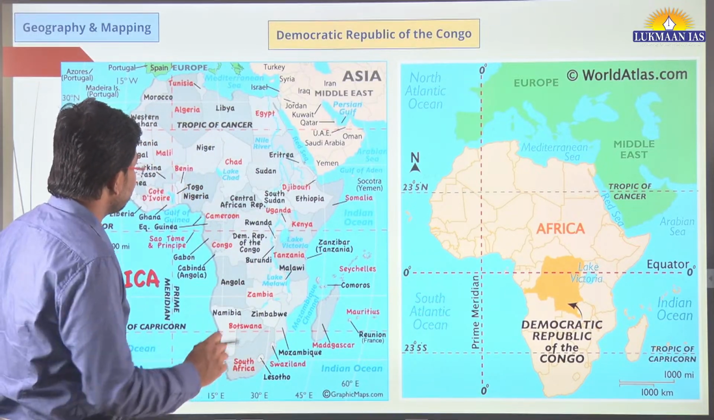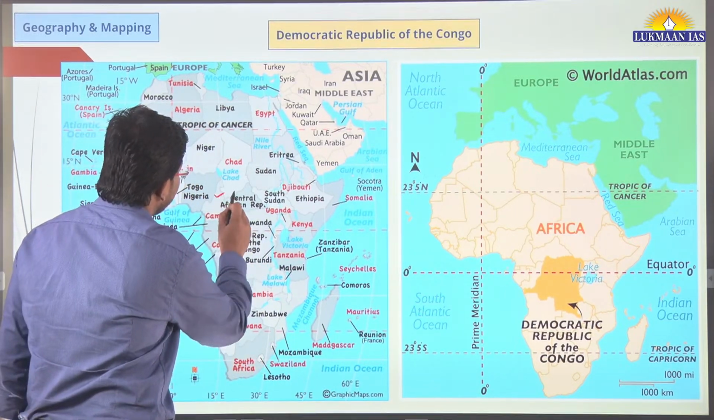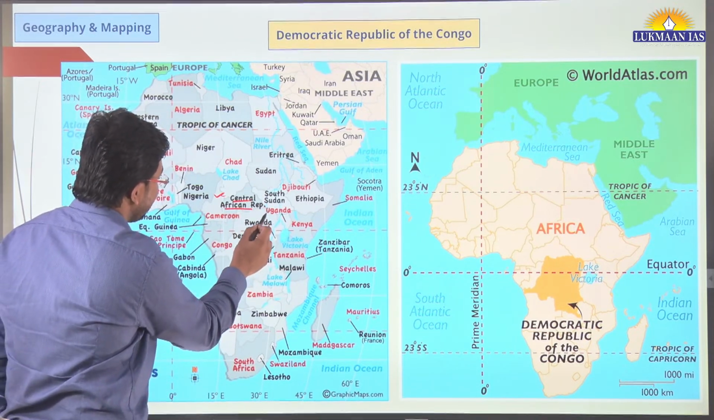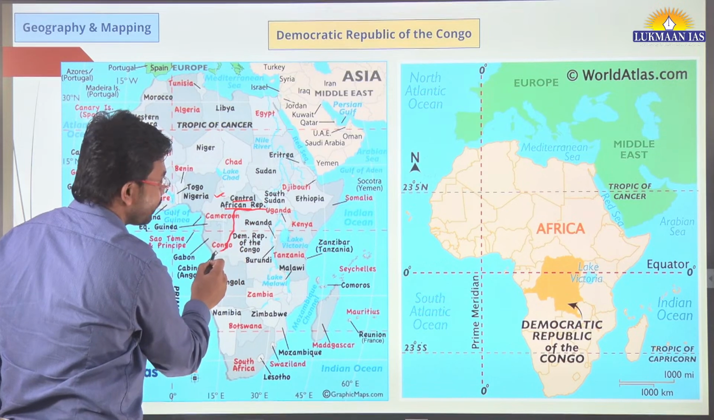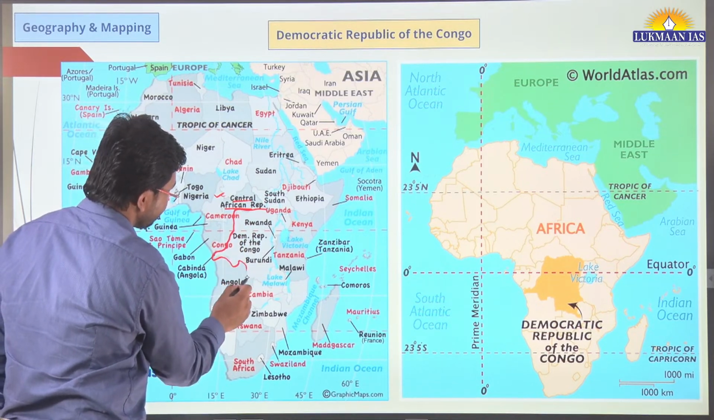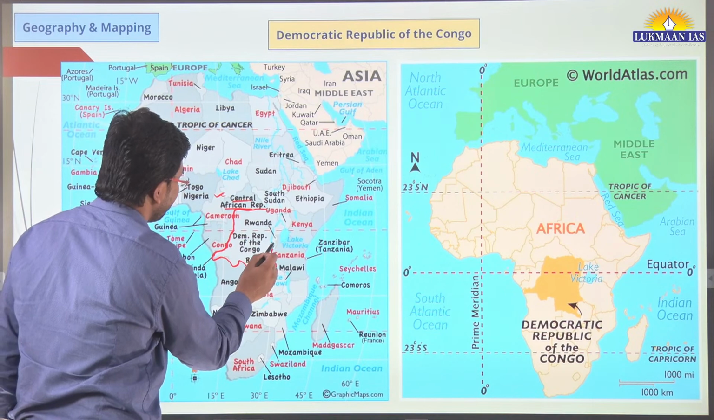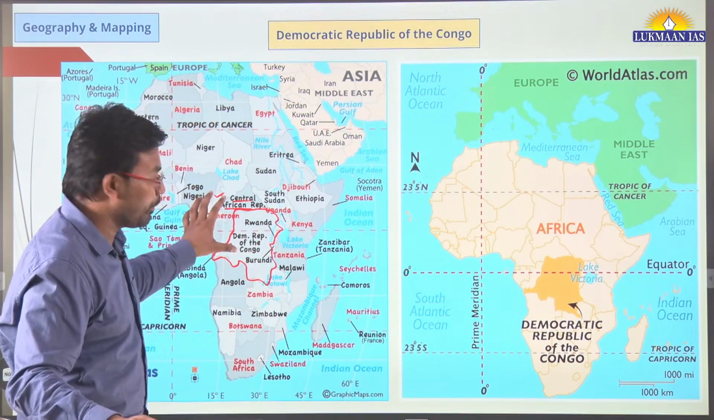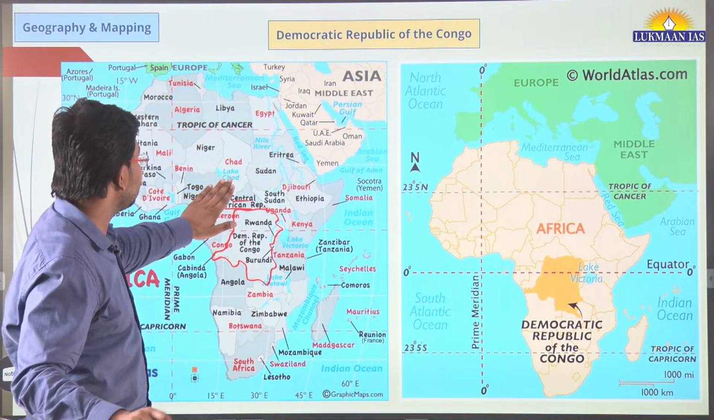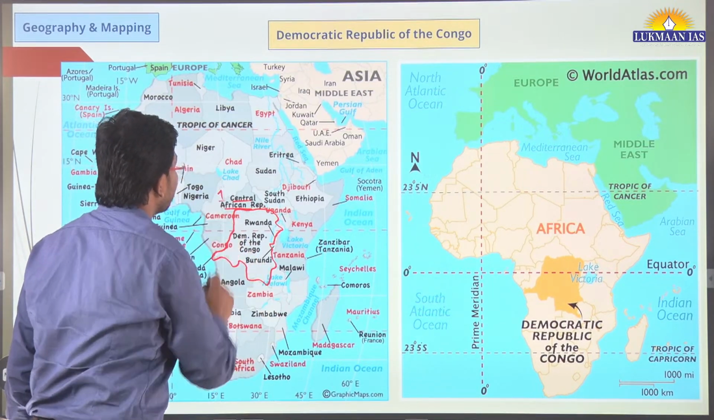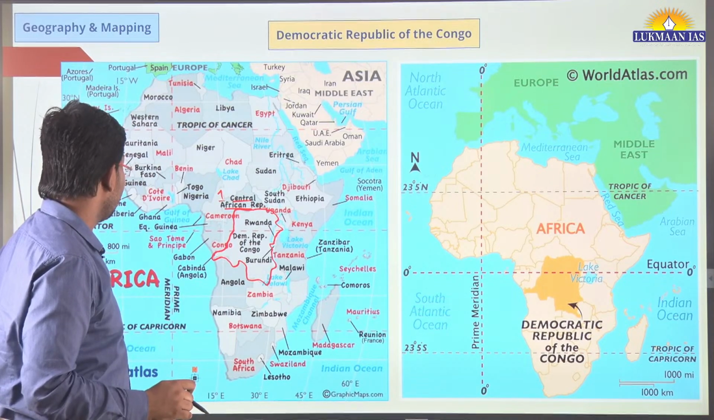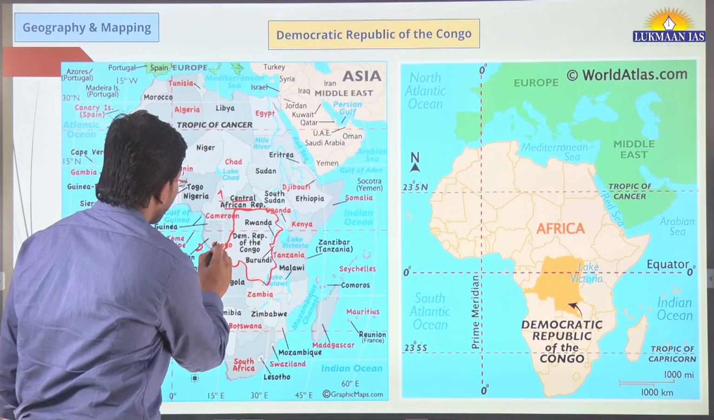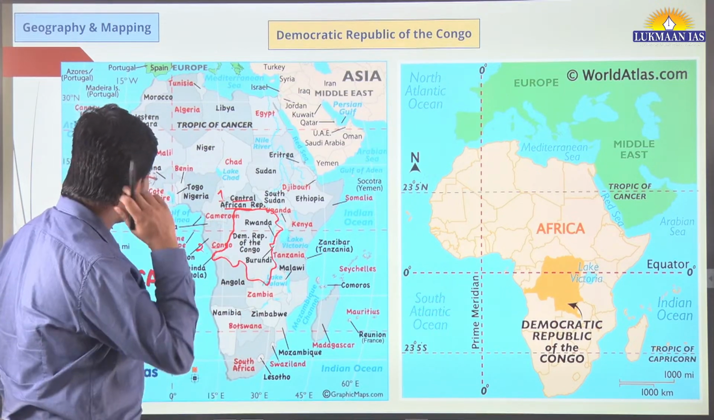What are those countries? One of the countries is Central African Republic. Over here, this is the map of Congo. So I'll just draw the map of Congo once again for you. This is the map of Democratic Republic of Congo. One of the countries that shares border with Congo is Central African Republic. Apart from this, another country is this Congo. Congo is also a name of a country.